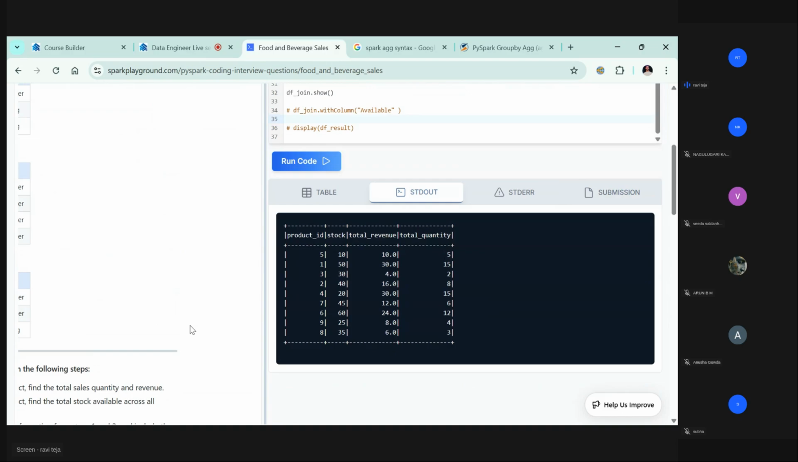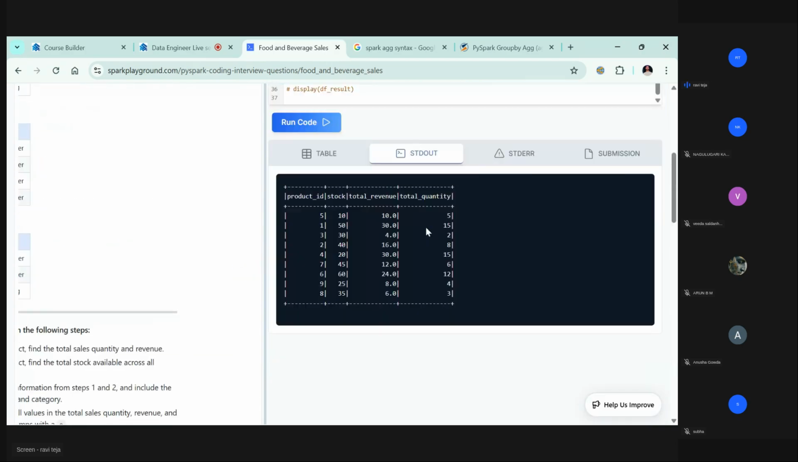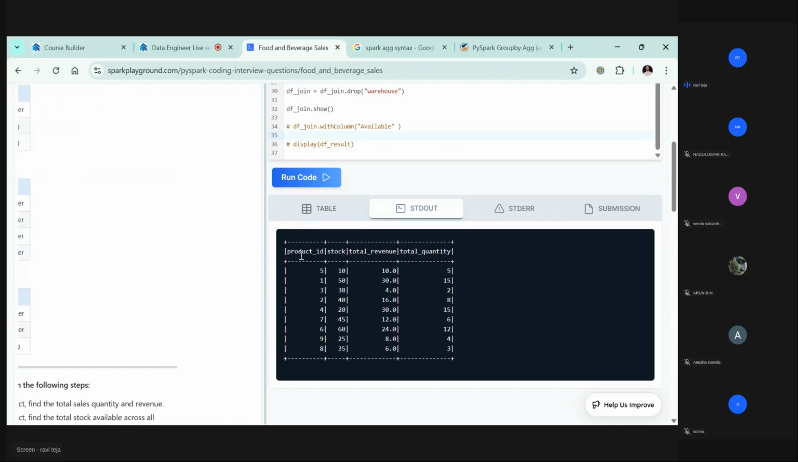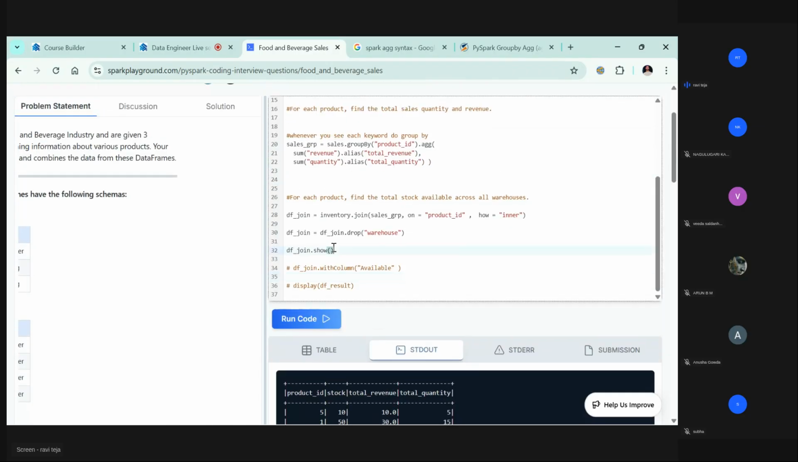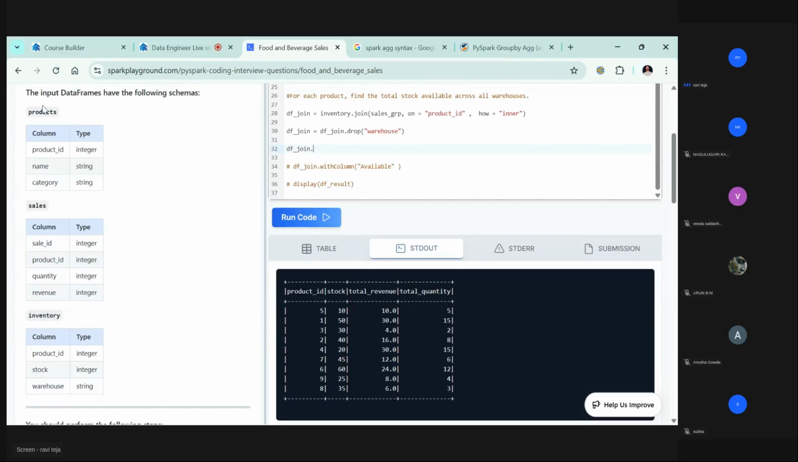See, product ID, stock, they mentioned as total stock. Let's give the total stock name, total quantity, total revenue, product ID. So we have everything. Now finally, one more time, let's join this with one more table, products. If you join with products, it will enrich the data. How it will enrich the data is, on is equal to, so again it's product ID and inner. Let me copy paste this.